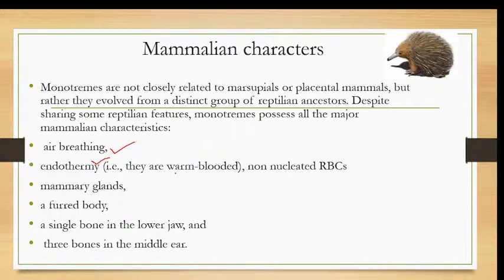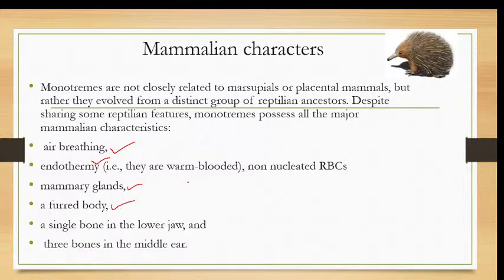Endothermy, or a warm-blooded nature, and the RBCs are non-nucleated. Non-nucleated RBC is a character of the mammals. Then they have mammary glands with which they feed the young ones. But the mammary glands are devoid of teats or nipples. Then they have a furred body, that means the body is covered with hair.